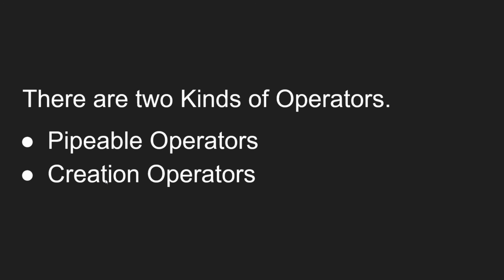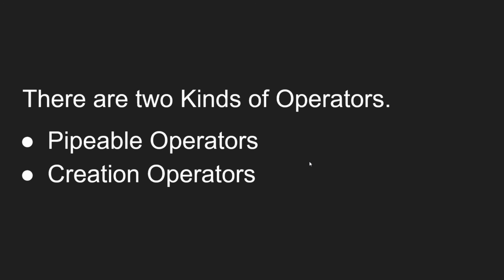These are interval, of, and fromEvent. These are also operators, but we didn't know it, though we have used them all. They are called creation operators, and they don't take an observable. These are standalone functions that create an observable. Creation operators are observable creators.